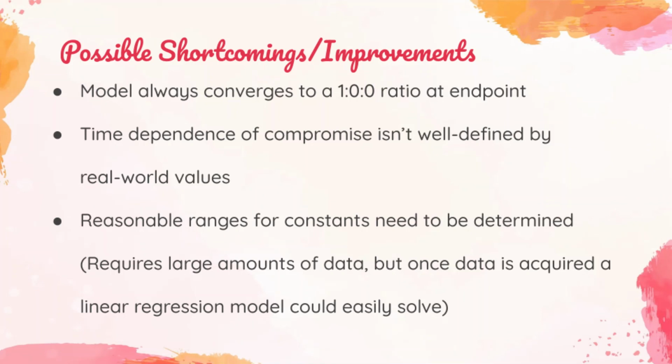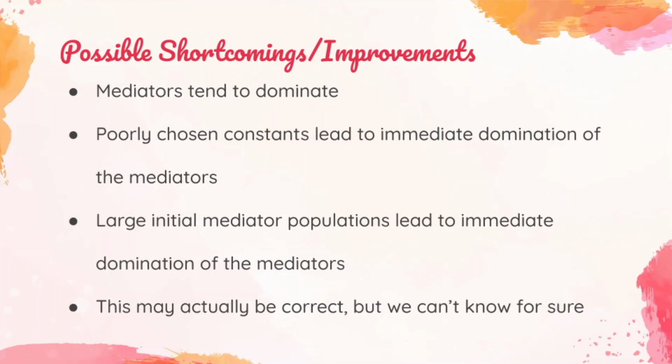Additionally, we need to determine reasonable ranges for each of the constants based on real-world data. As was shown in the earlier slides, it is extremely important to choose your constants carefully, and thus a large amount of data will be necessary in order to determine what the actual ranges for these constants should be chosen from. Furthermore, we can see that mediators tend to dominate over the other populations in the majority of our models. This may or may not actually be correct, and it's necessary to check real-world actual data in order to determine if this is correct or not.